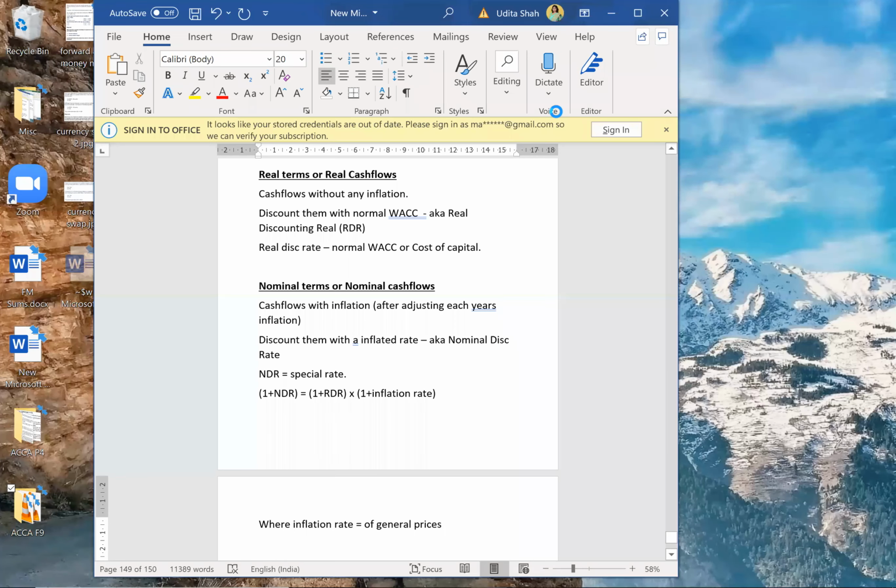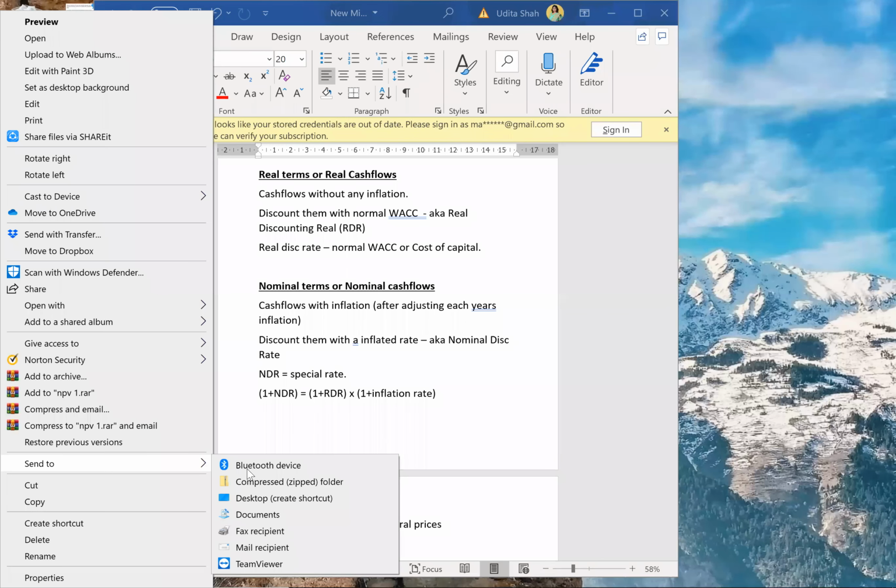1 plus M equals 1 plus R into 1 plus I, correct? So 1 plus M means what? M means your nominal cash flows, or we can call it monetary cash flows. So nominal cash flows, inflated cash flows, monetary cash flows, everything means the same. Okay, so I'll send a sum on the WhatsApp group also, and I'll open it up here as well.